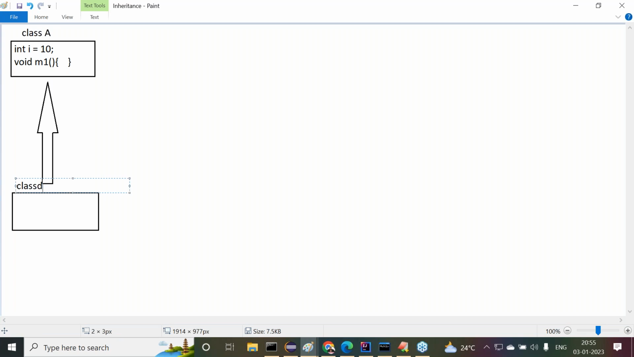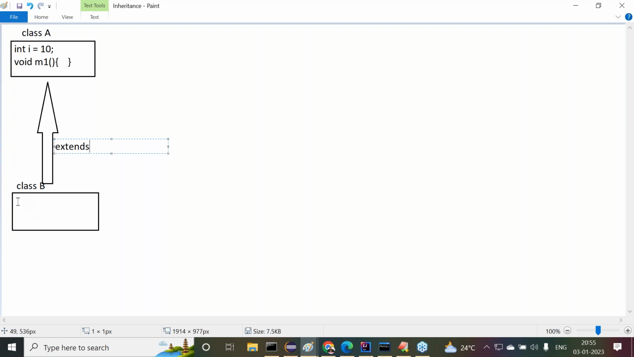Now this one I want to take as class B. Inheritance is represented in the form of an upward arrow. The arrow head is always pointing to the superclass, and the tail is always representing the subclass. Programmatically, inheritance is represented with the extends keyword, meaning class B extends A. Data will come from superclass to subclass only, but the arrow points in this direction. This is the standard representation.